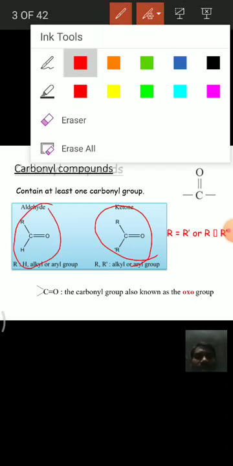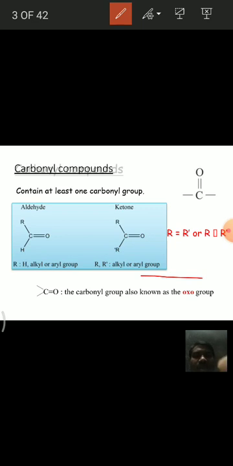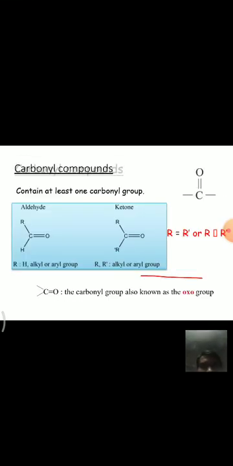And moreover, the nomenclature was also discussed. We have studied that aldehydes have the suffix al, like ethanal, butanal, propanal. And coming to ketones, the suffix is one, that is propanone, butanone, 2-pentanone, 3-pentanone, like that.